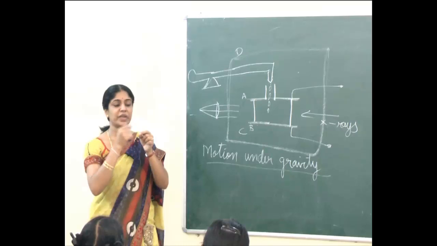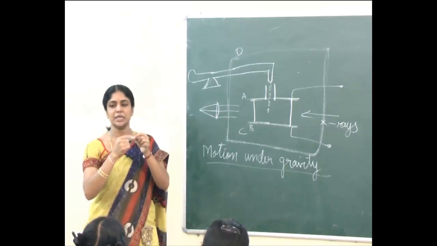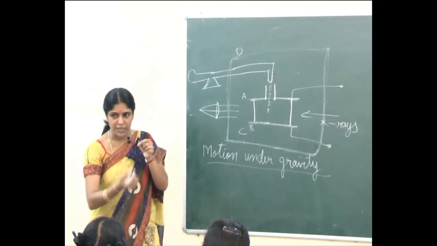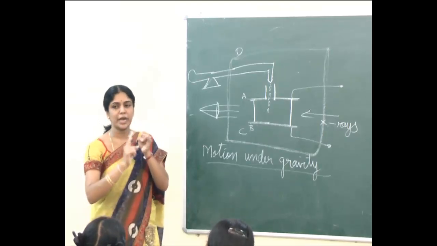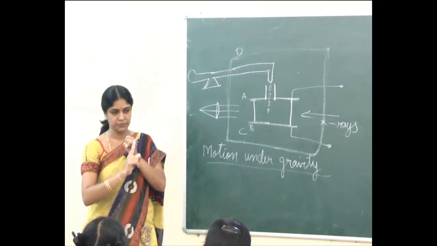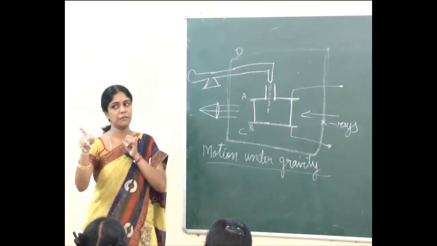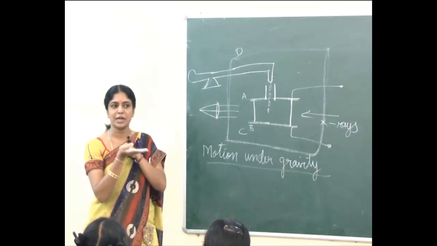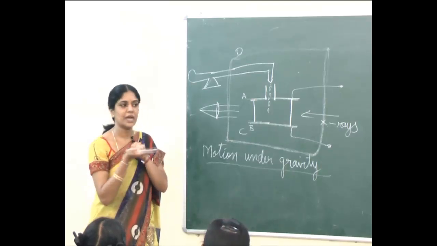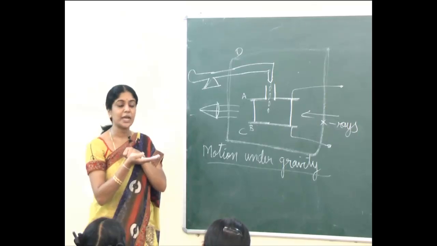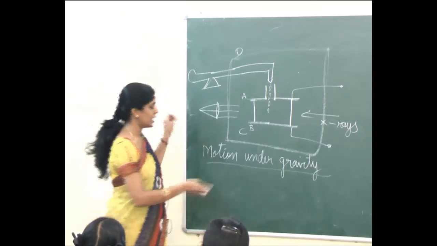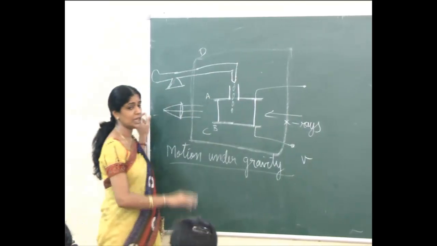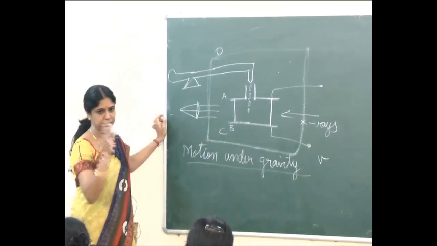After some time, when it attains a constant velocity, a downward force pulls it, right? How does the oil drop move? In the downward direction. So it will have a downward force. The opposing force we call the viscous force. When these two forces become equal, it attains a constant velocity. That constant velocity we call the terminal velocity. So a stage is reached when this oil drop attains a terminal velocity. Let that terminal velocity be v.